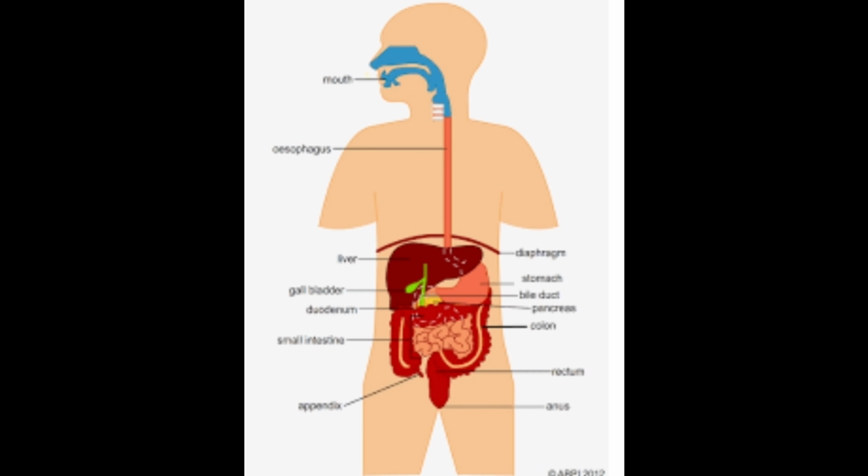Undigested substances pass from the small intestine to the large intestine through a sphincter called the ileocecal valve.